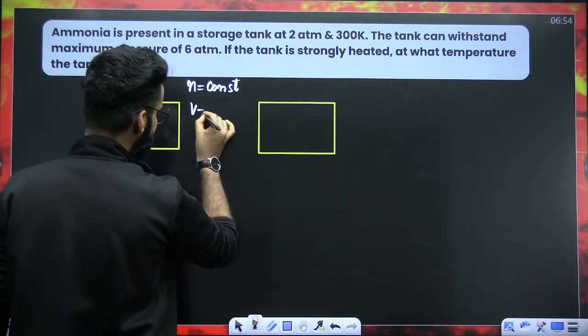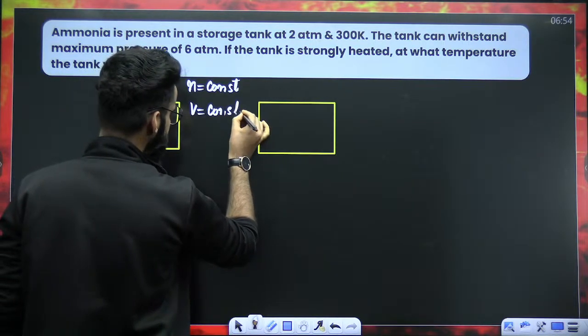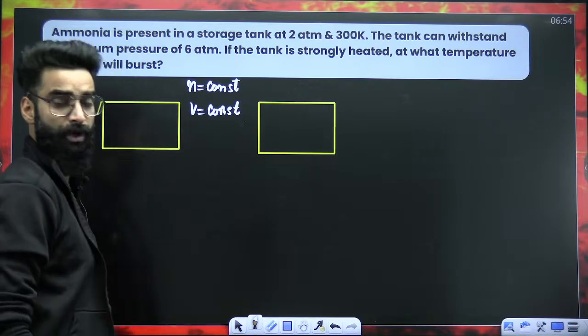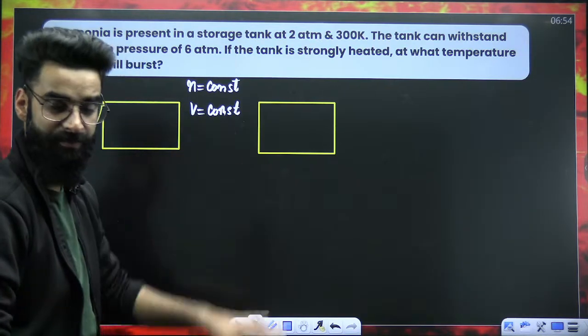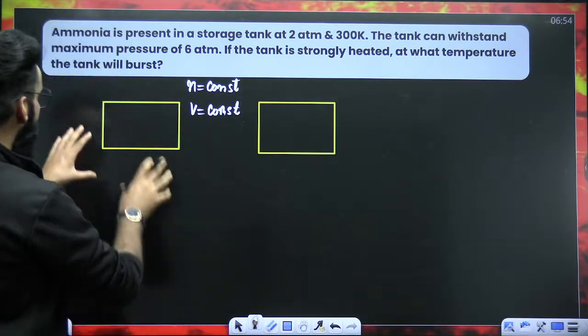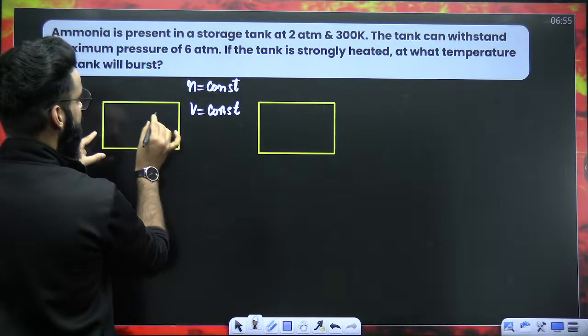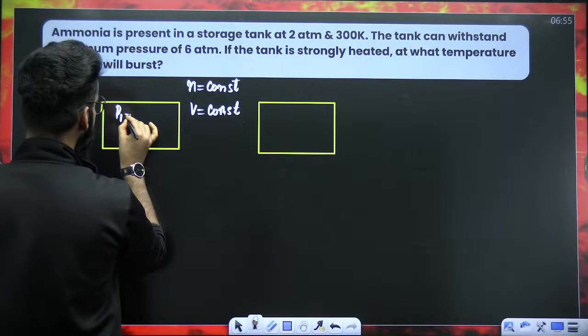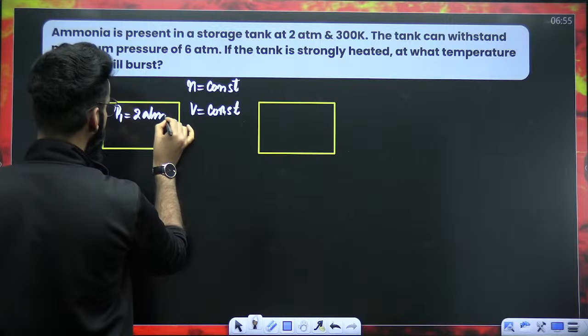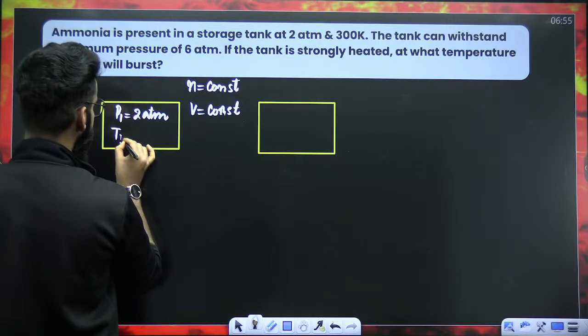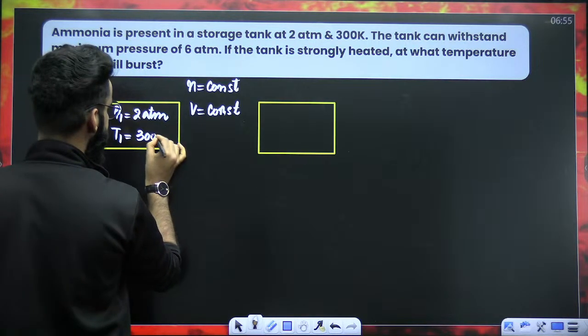That means the volume of the gas is also kept constant. So first of all, I identified two things: the number of moles and the volume of the gas have been kept constant. Now, since there is ammonia gas in the container, the pressure of the ammonia gas inside the container is 2 atm when the temperature of the gas is 300 Kelvin.